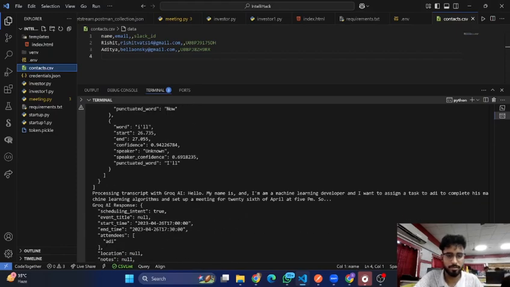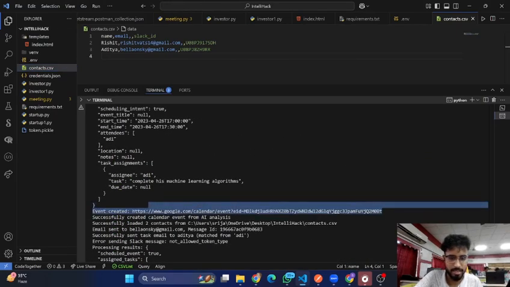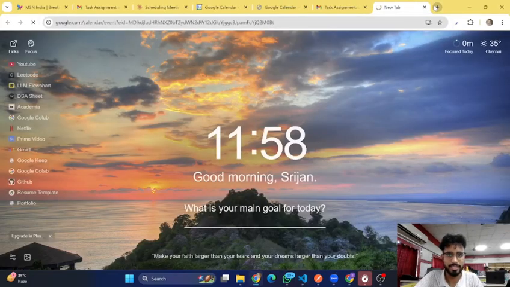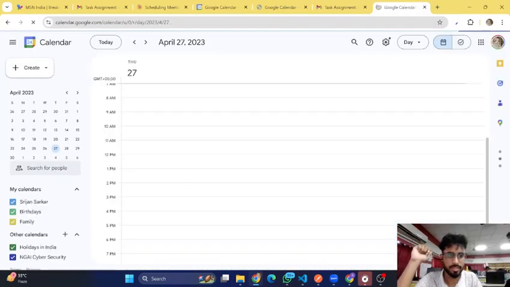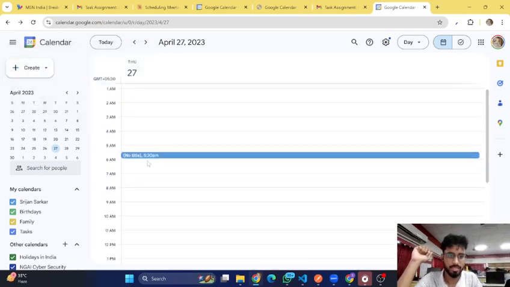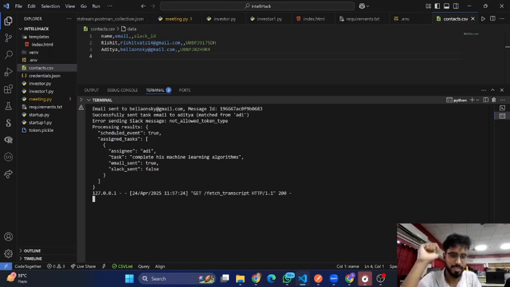And also in the response, I set up a meeting. Here you can see the meeting URL is also created, in which the Google Calendar shows what time, and as you can see, the meeting is set here. So this is how the meeting has been set. Actually, there is some fault in the transcript, so that's why a little bit of error is happening here.